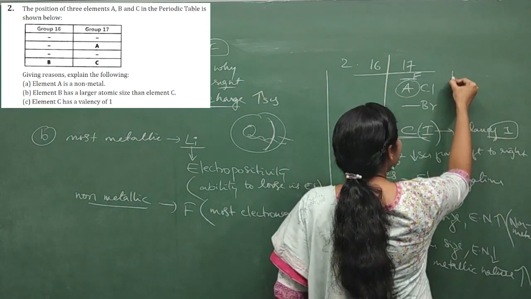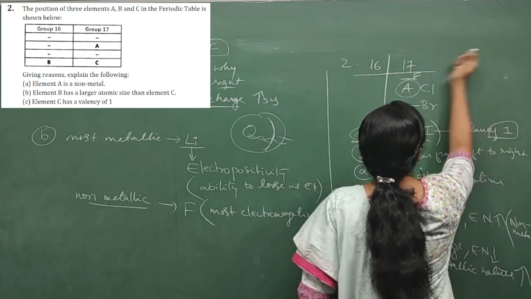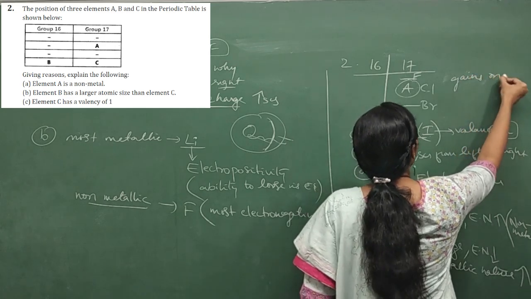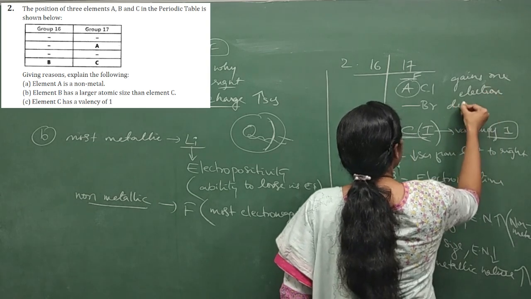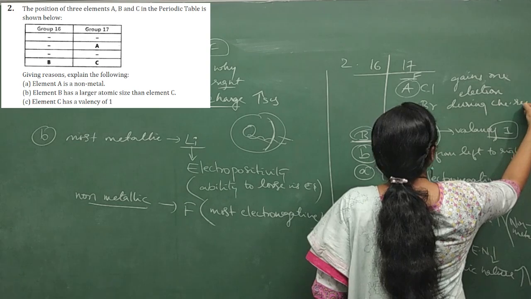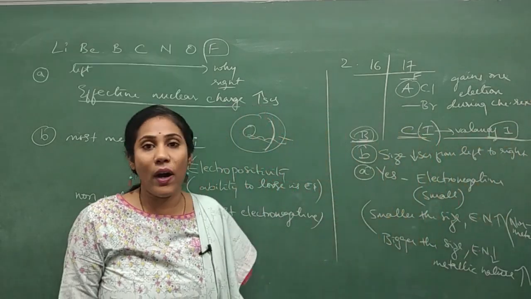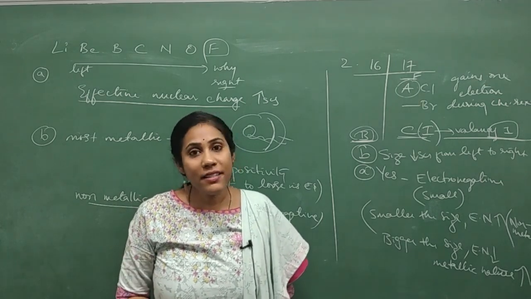So what is the answer you can give? The element takes 1 electron, or I can say the element gains 1 electron during a chemical reaction. So the element C has valency 1. Okay, fine. So this is all about our second question.